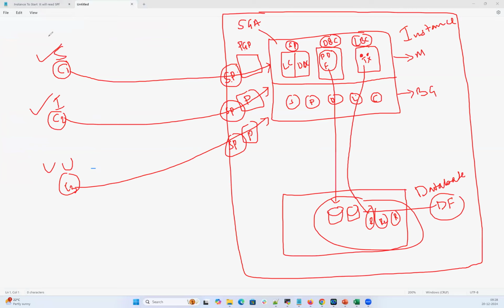Let's say this is the Malik user here. Malik user is connected to the database now, and the moment he connects, you will get one server process, and he gets his own PGA, and then he can do whatever transactions he wants. And this server process is again one more background process. You can see that here.